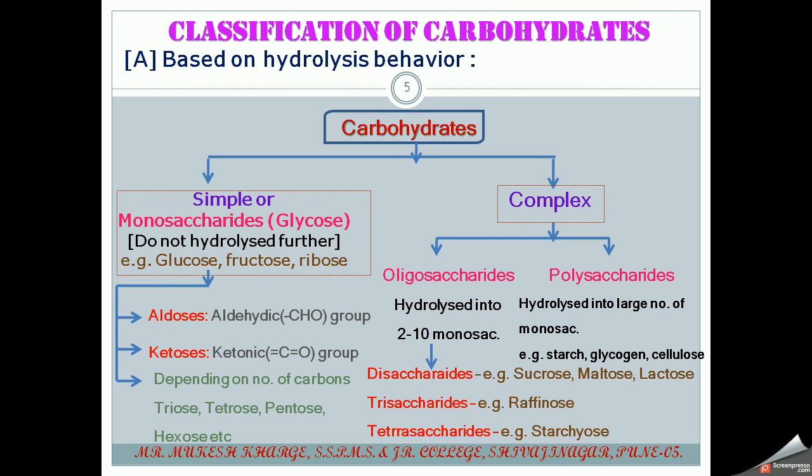Oligosaccharides can be further classified into disaccharides. Di means 2. Complex carbohydrates which can be hydrolyzed into 2 monosaccharides are disaccharides. Examples are sucrose, maltose, lactose. If an oligosaccharide is hydrolyzed into 3 monosaccharides, they are trisaccharides, tri means 3. Example is raffinose. If they hydrolyze and give 4 monosaccharides, they are tetrasaccharides. Tetra means 4. Example is stachyose. So this is about the classification based on hydrolysis.